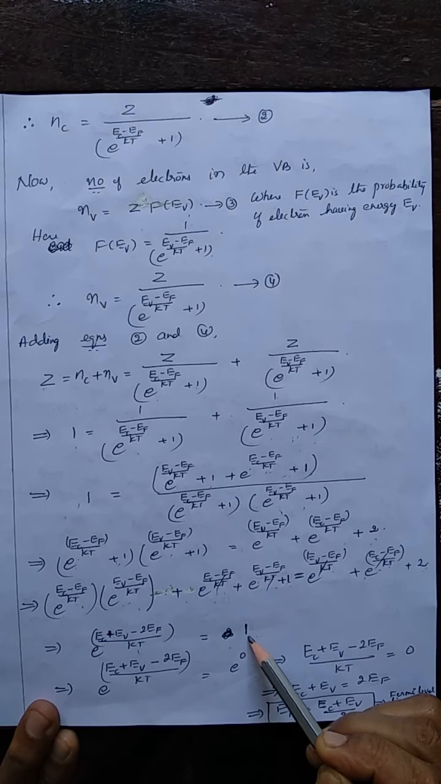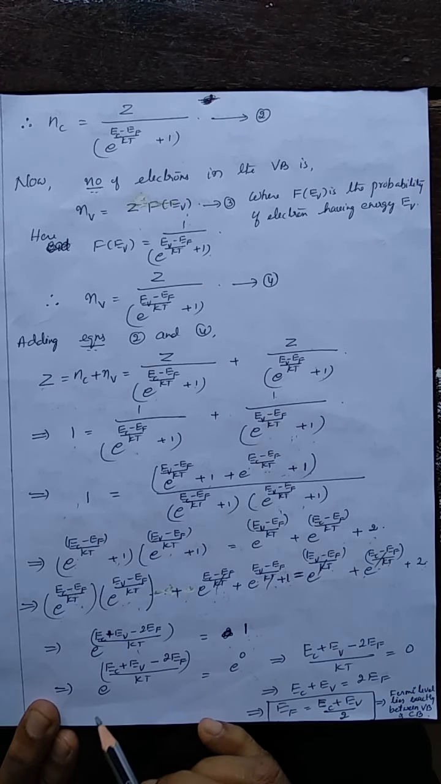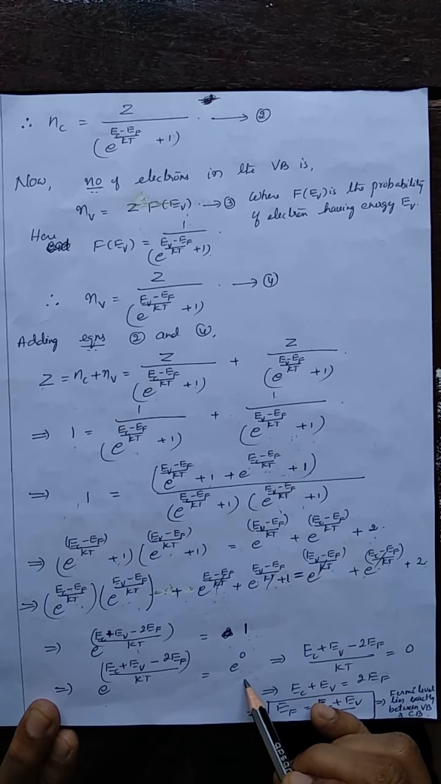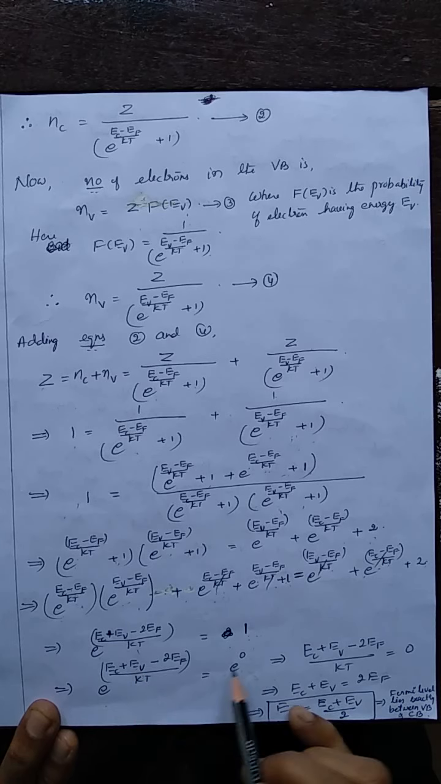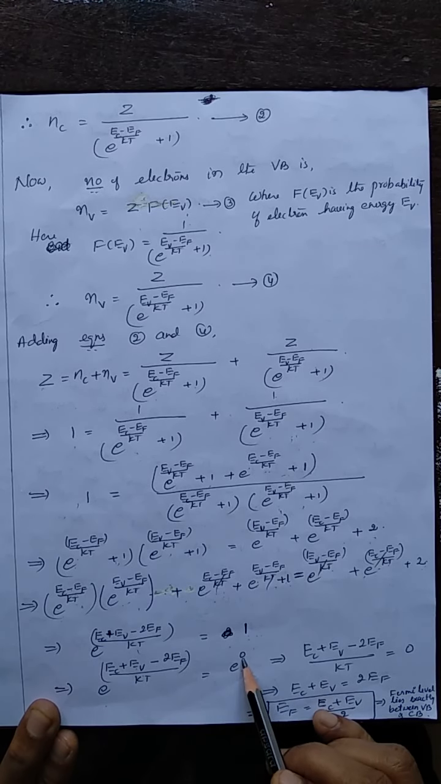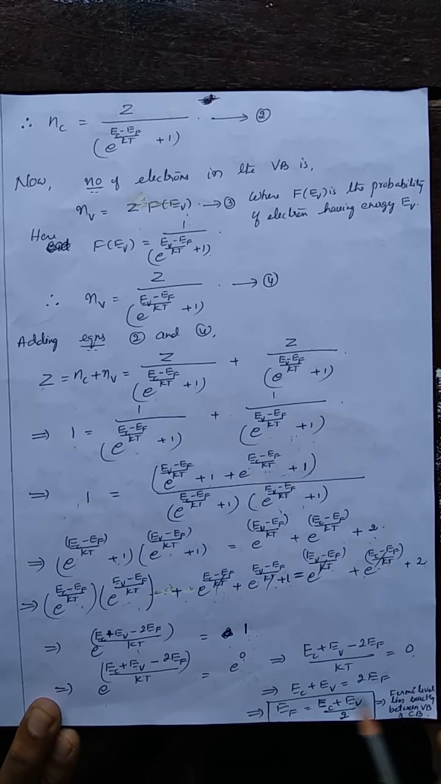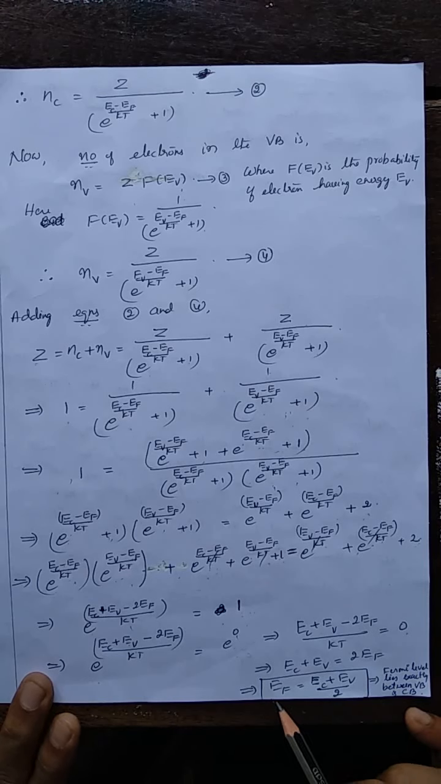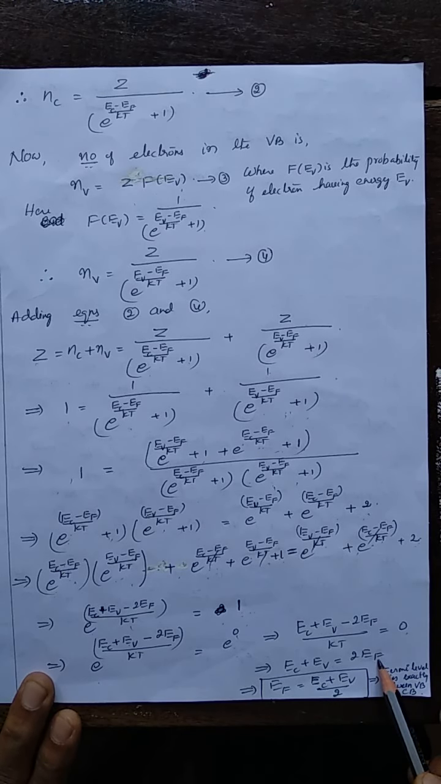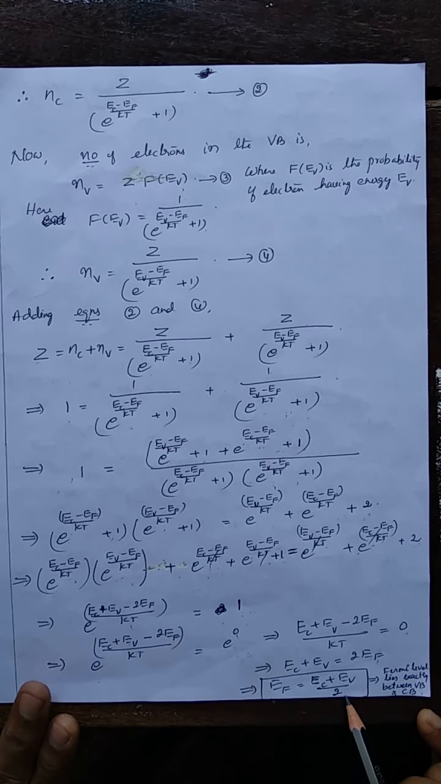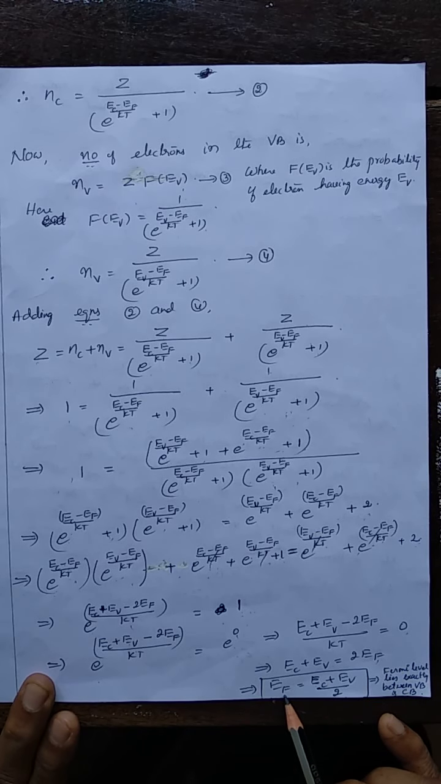So here 1, you can write it as e power 0. So that e to the power this term equal to e power 0. So that the powers are equated. Equating the powers, you get this. Or from this EC plus EV minus 2EF equal to 0. Or EC plus EV equal to 2EF. Or what is EF? EC plus EV by 2. The Fermi energy is given by EC plus EV by 2.